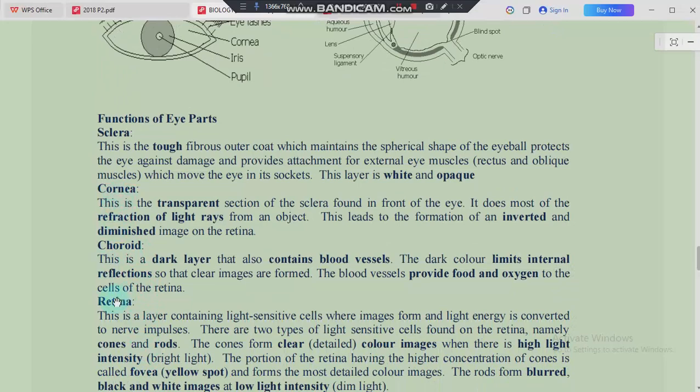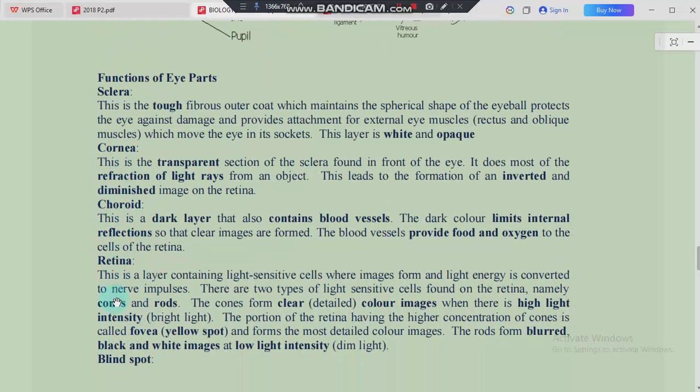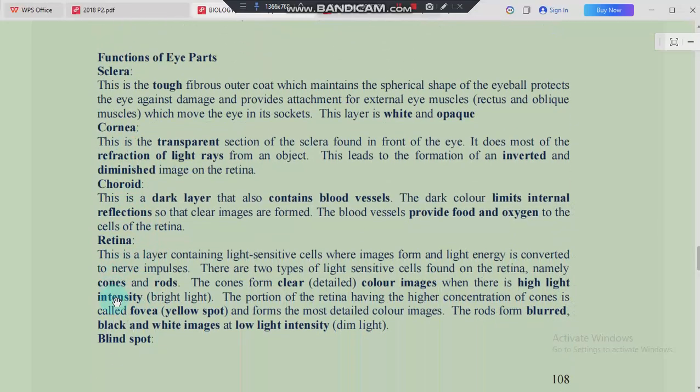Let's now move on to another one, which is the interesting one, the retina. This retina is the layer containing light sensitive cells where images form and light energy is converted to nerve impulses. Okay, so these light sensitive cells that we are talking about, we have the cones and the rods. These are the light sensitive cells.